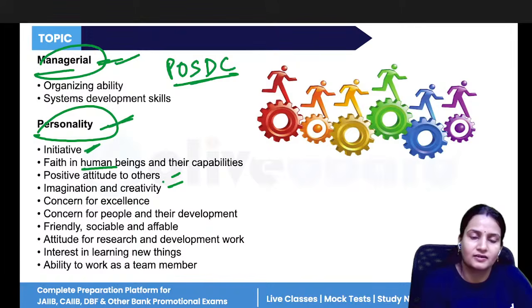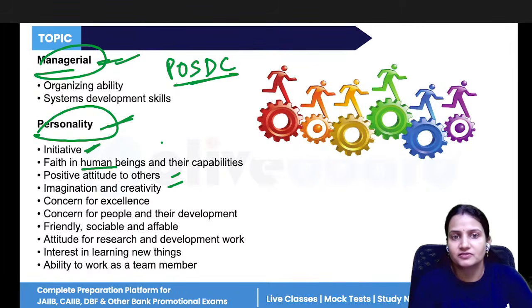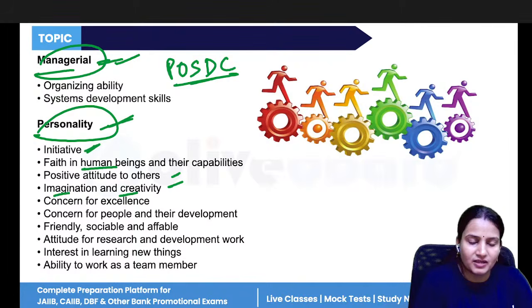If they find that any other individual is not happy in your company, then you have to do the counseling with that particular person. Why is that person not happy? What is the issue? Why, if the manager is motivating, is that person still not performing well? What is the reason behind that? So creativity and imagination should be there. Concern for the best, concern for the people.